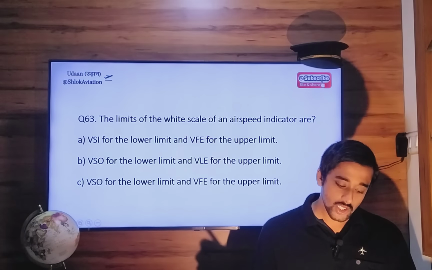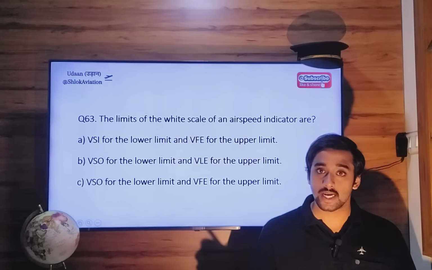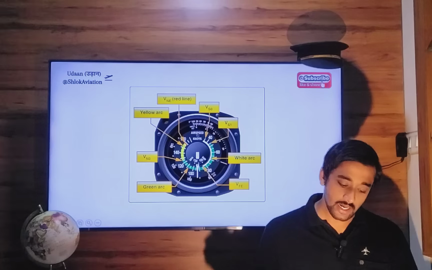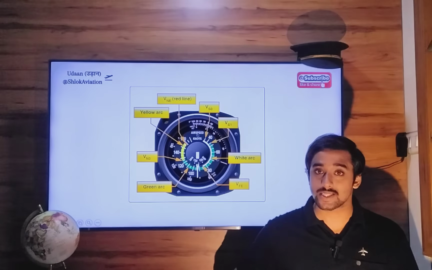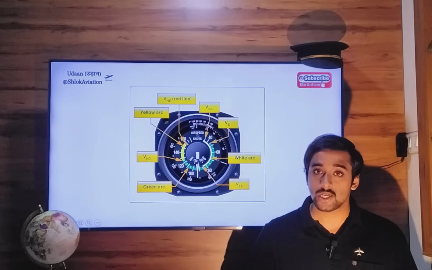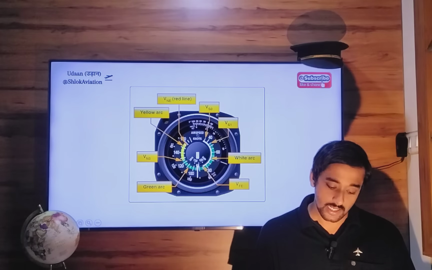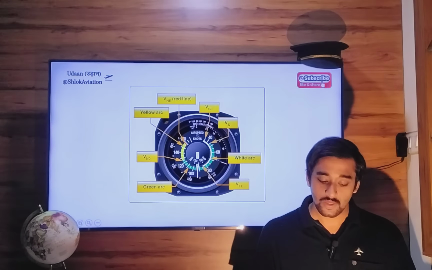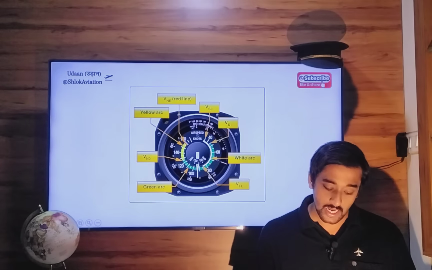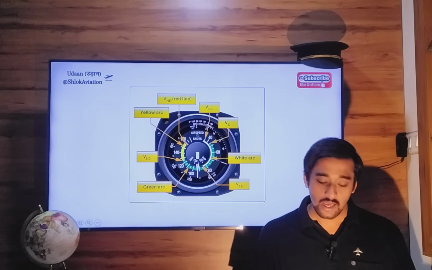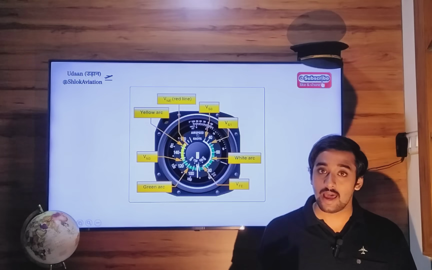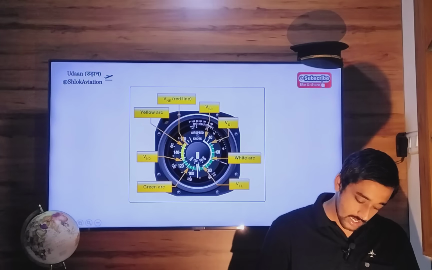Next. The limits of the white scale of an airspeed indicator are what? Now your airspeed indicator will have different colors. Especially your general aviation aircraft, they have different colors. For example, the white arc, green arc, yellow arc, and the red color. So the white arc represents flap operating speed.